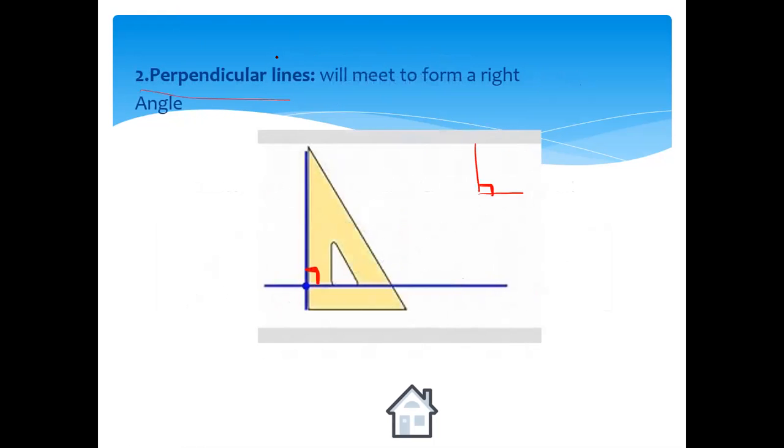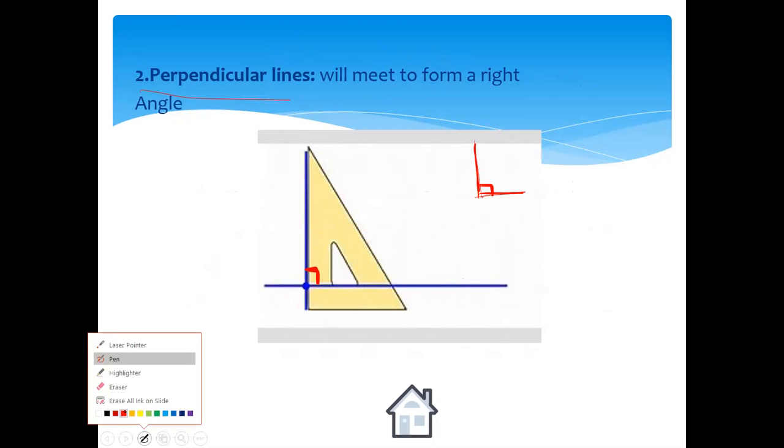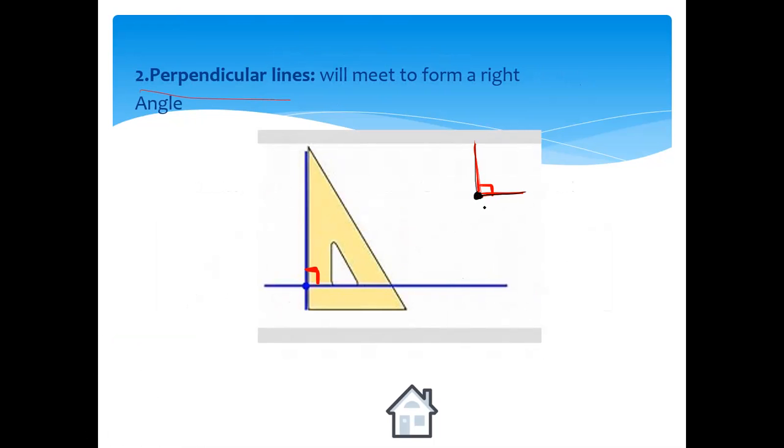And we said yesterday that the perpendicular lines, if you look here at this line and this line, both of them meet at a point. Look at this point. This line and this line meet at a point, so we call them intersecting. So perpendicular lines are always intersecting lines. Why are they intersecting? Because they intersect at a point. Look at these two lines, they meet at a point and they form a right angle. So they have two properties: they form a right angle and meet at a point, so they are intersecting and perpendicular.